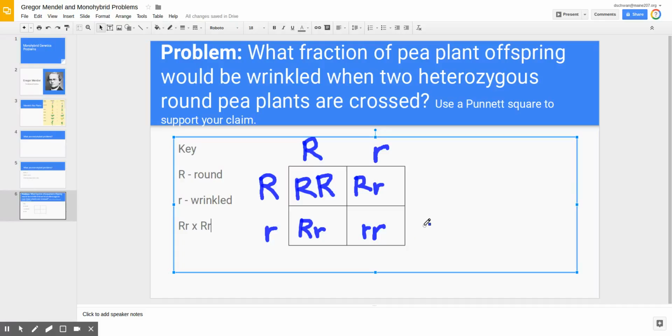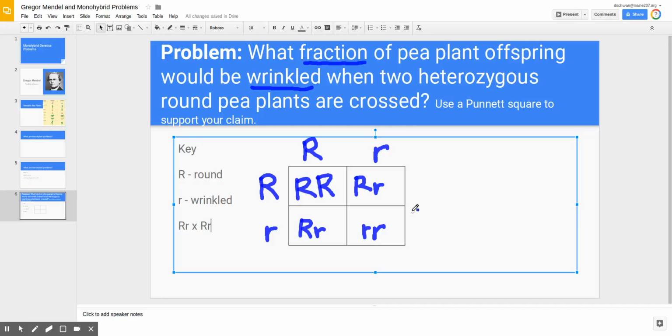Now, if these two parents had 4 offspring, we would predict that they would have one offspring that is homozygous dominant, big R, big R, 2 offspring that are heterozygous, big R, little r, and 1 offspring that is homozygous recessive, little r, little r. This is our cross, this is our Punnett square. But we have to go back to the question and make sure that we've answered that. The question says what fraction, I'm going to underline that because that's key, what fraction of pea plant offspring would be wrinkled. Okay, so I'm looking for that particular phenotype when those 2 heterozygous pea plants are crossed.